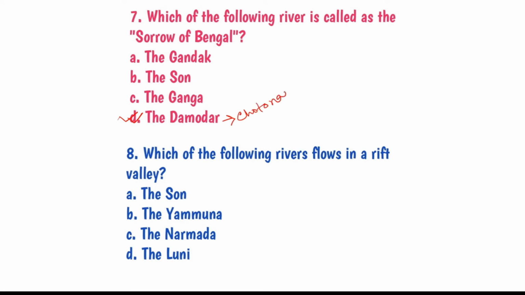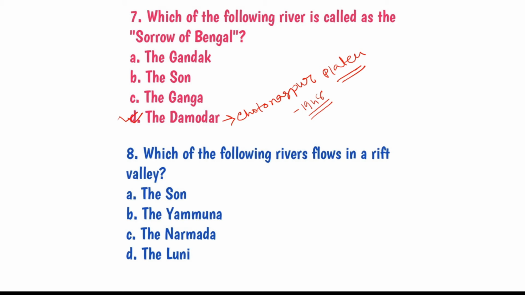It is called the Sorrow of Bengal because it was very prone to flooding, and after the construction of the Damodar Dam in 1948, the flooding has reduced to an extent. So the Damodar has been tamed, but earlier, because of its flooding and natural disasters, it was called the Sorrow of Bengal.